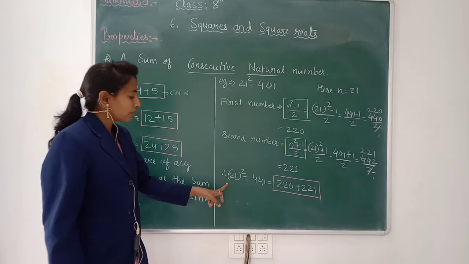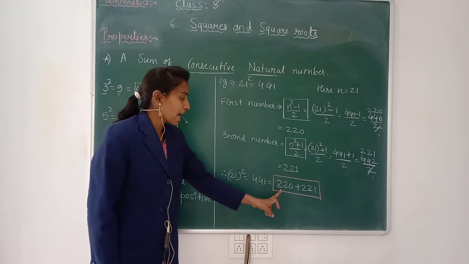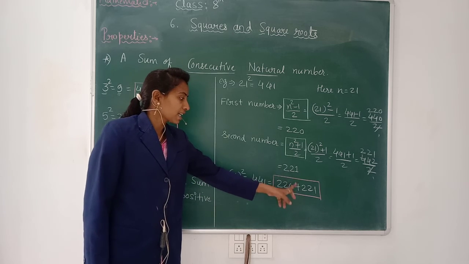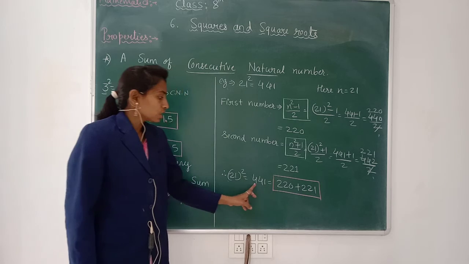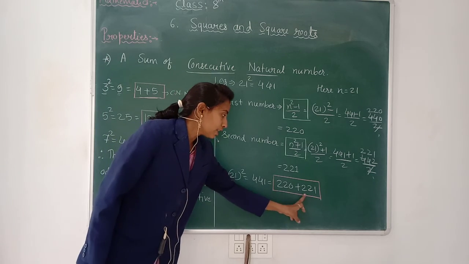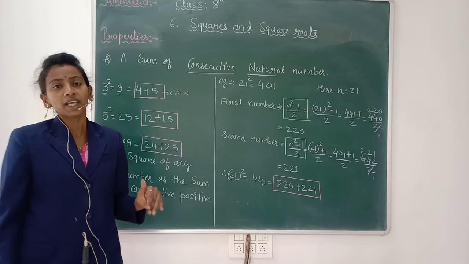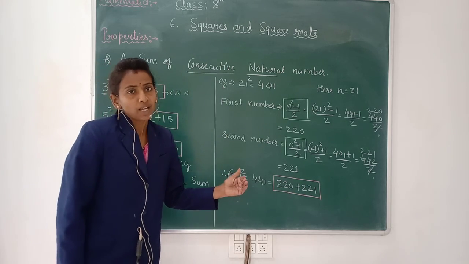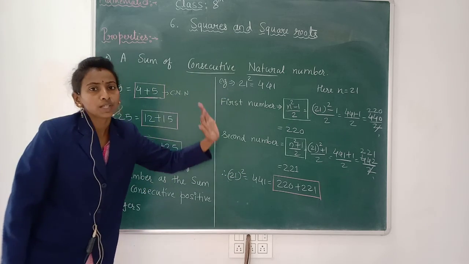See, 21 square is equal to 441. The first number we have is 220 and the second number is 221. You add these two numbers, you will get 441. So these are the two consecutive natural numbers. After 220, 221 came. Like that we find the sum of consecutive natural numbers.